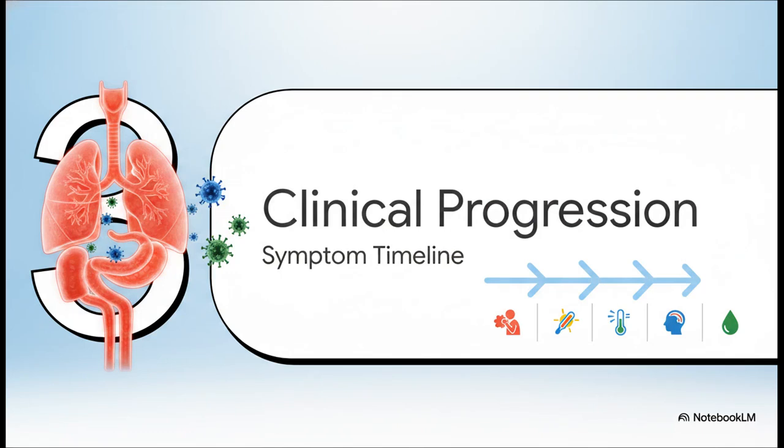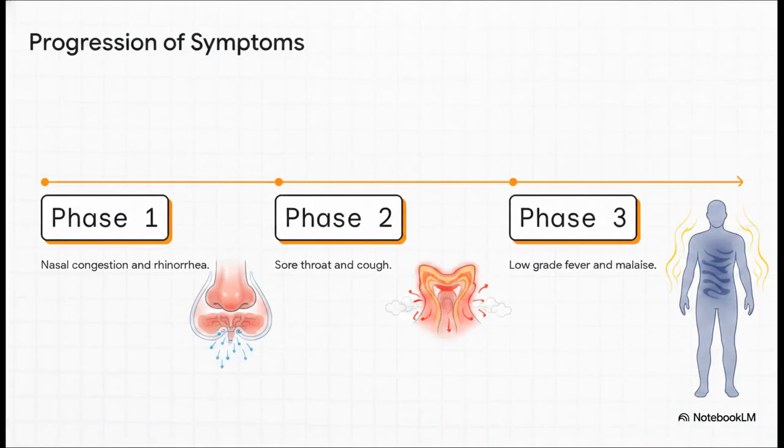All right, Section 3, clinical progression. A URTI generally follows a very predictable sequence. Phase 1 usually kicks off with nasal congestion and rhinorrhea, which is just a fancy way of saying that classic, super annoying runny nose. Then, moving along the timeline to Phase 2, a sore throat and a cough typically develop. This happens as post-nasal drip and localized viral replication really start to deeply irritate the pharynx.